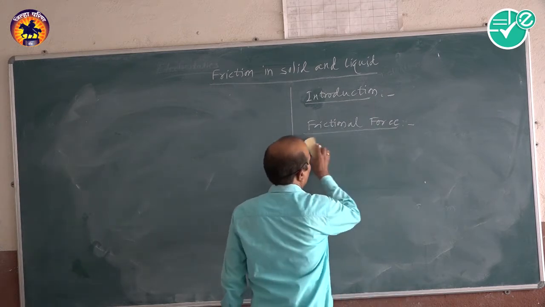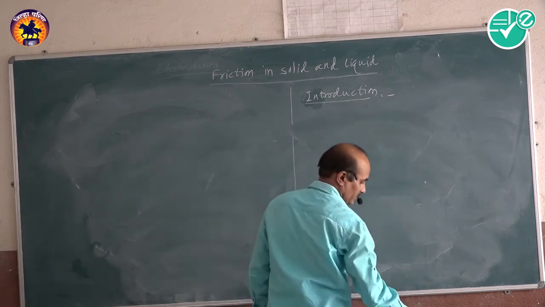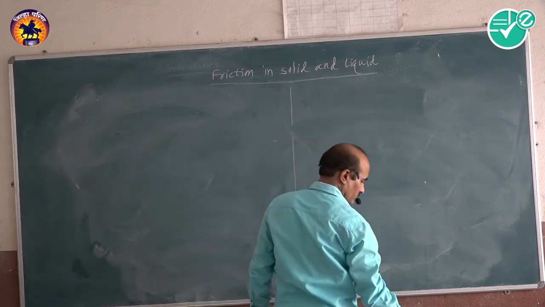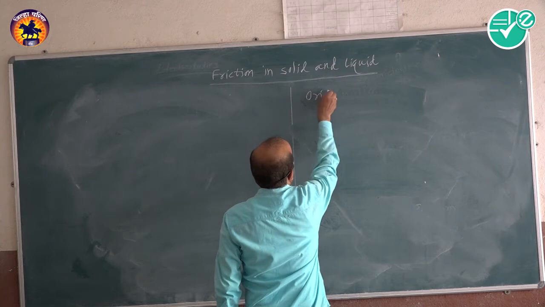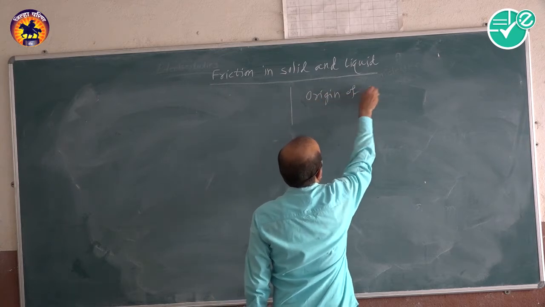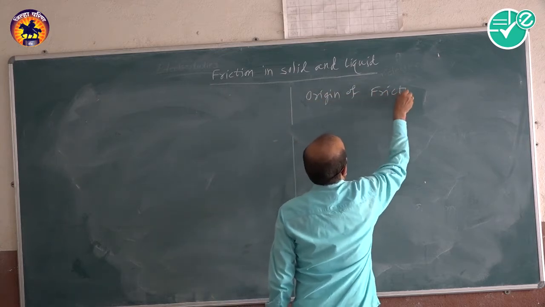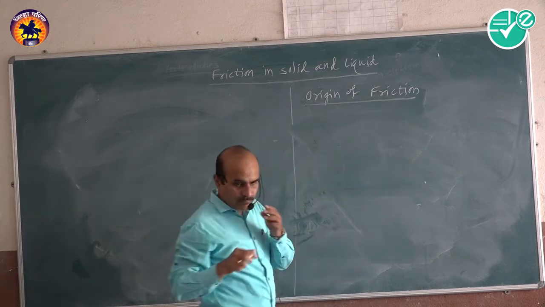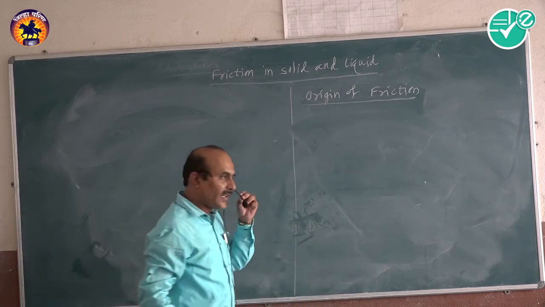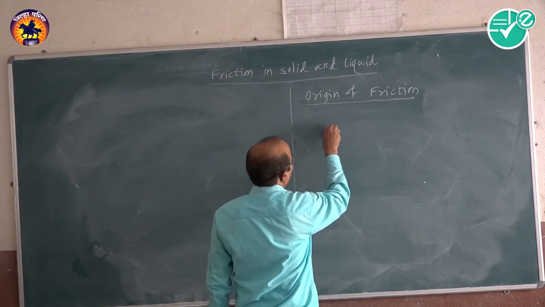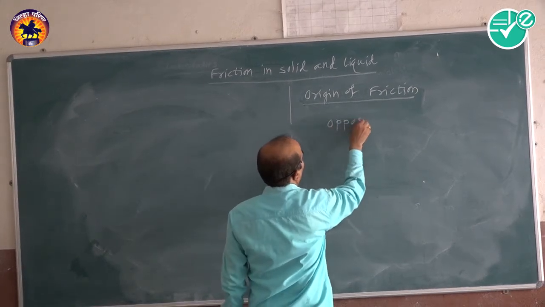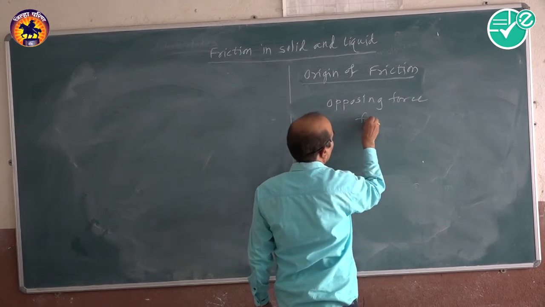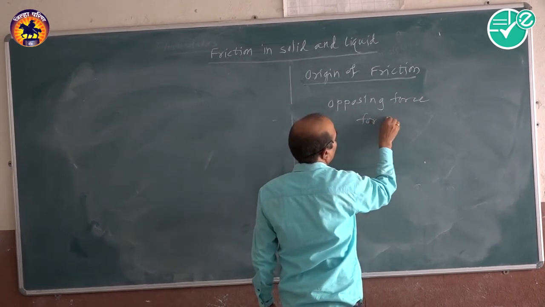We can now explain the origin of friction. As I already stated, this is the opposing force for relative motion.